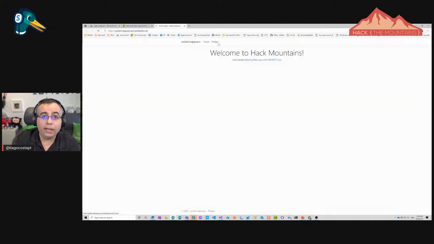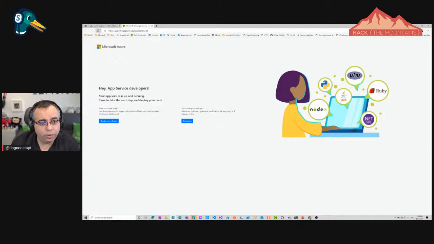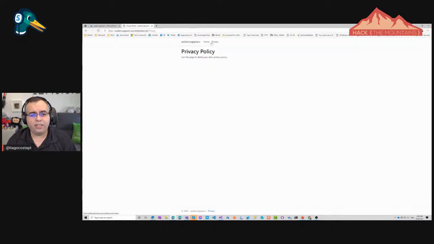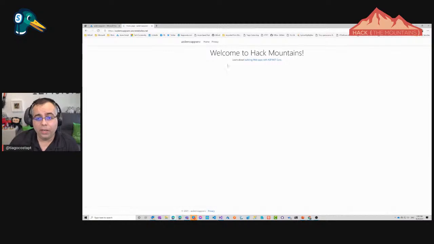And there you go. Now this is opening my web application, and I can even close this. If I refresh this, this is the one that opened before. You see there, welcome to Active Mountains. As you can see, this only has a privacy screen here, and it's not a very fancy web application, but we get to understand that it's pretty cool what I can do, because it's just building the app itself. You can build a Python or Ruby app or whatever, and it will be deployed into Azure. And you're like, oh yeah, that seems to be pretty easy to deploy, and very, very easy to fix. So yeah, sure it is.